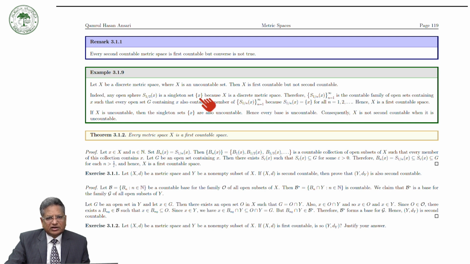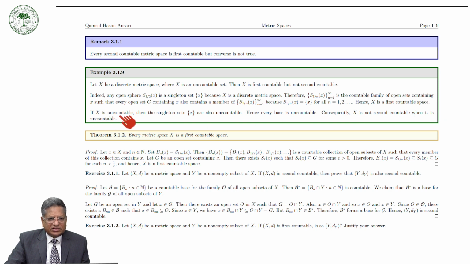Because X is a discrete metric space, and therefore the family S(1/n, x), where n runs from 1 to infinity, is a countable family of open sets containing x, such that every open set G containing x also contains a member of this family, because the elements of this family are the singleton set. Hence, X is a first countable space.